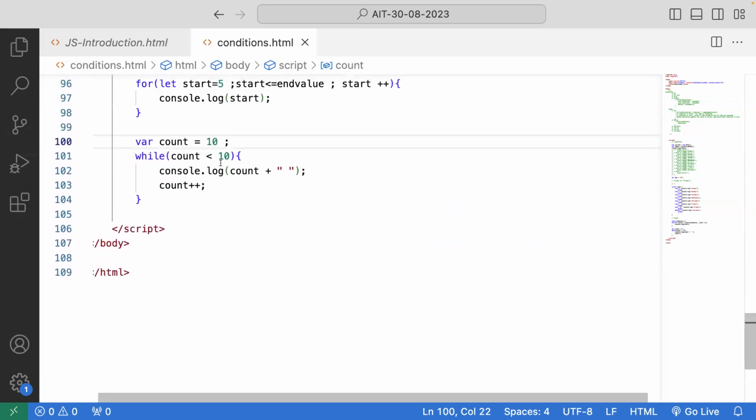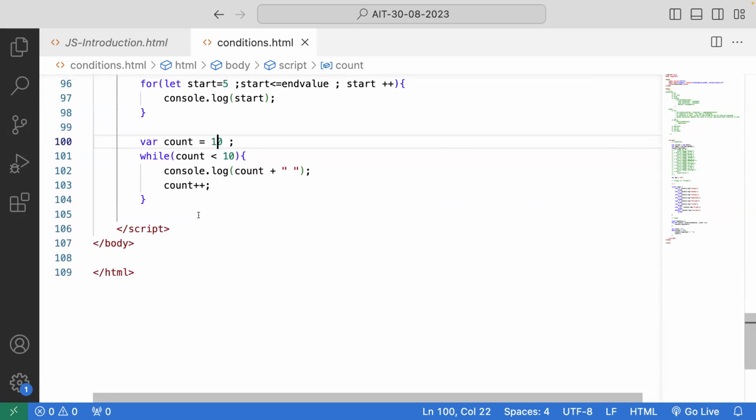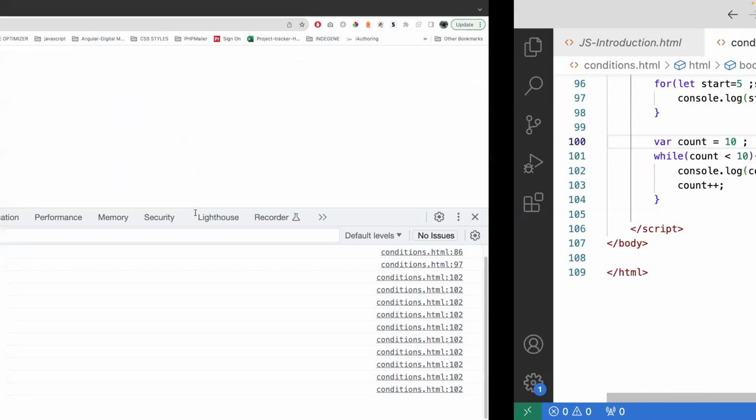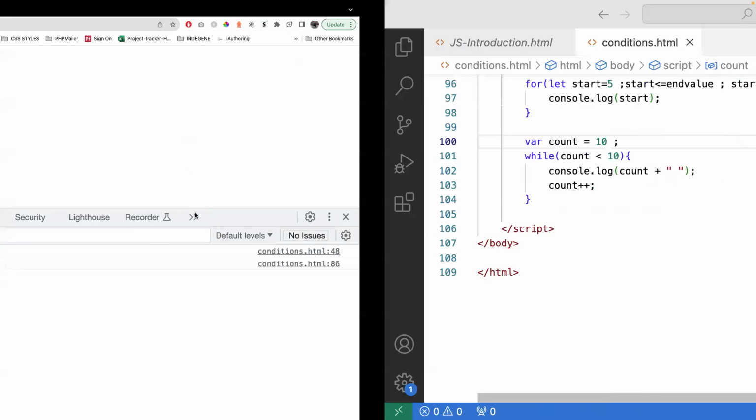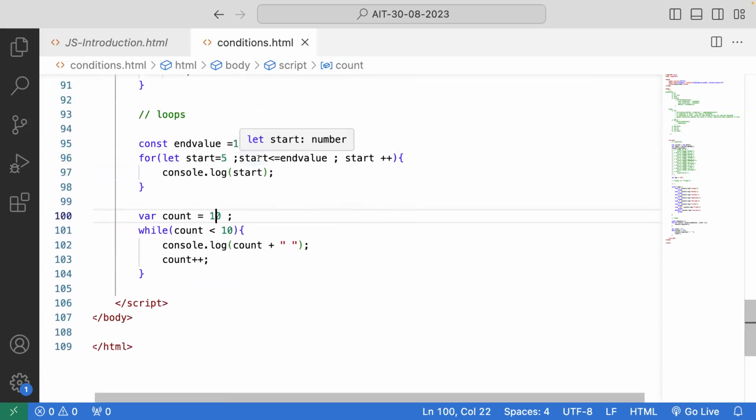So now tell me what output I'll get. Exactly, nothing. Why? Because the first condition itself became false, so I'll terminate my loop. Here also, 10 is less than 10, false. I'll terminate there itself. I'll not go inside at all.